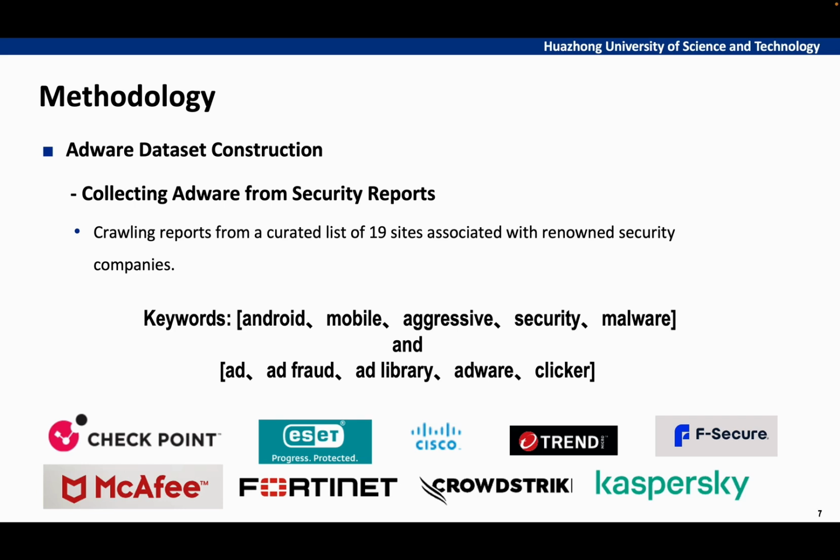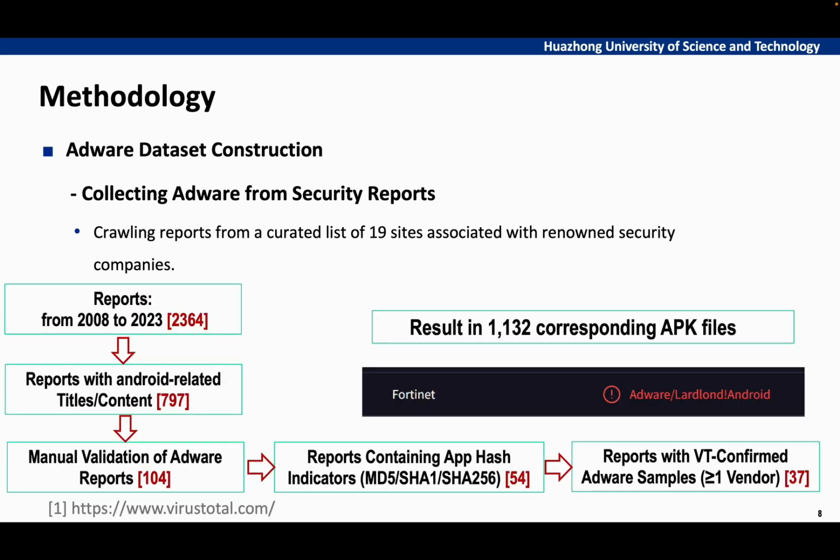Our first step was systematic report collection. We identified 19 reliable source websites of renowned security companies and implemented a focused crawling strategy to ensure we capture the relevant reports. We used carefully selected keywords related to Android Adware. Starting with 2,364 reports, we implemented a multi-stage filtering pipeline. Firstly, we narrowed down to reports mentioning Android in either their titles or contents, giving us 797 reports. And then through manual review, we identified 104 reports specifically discussing Adware.